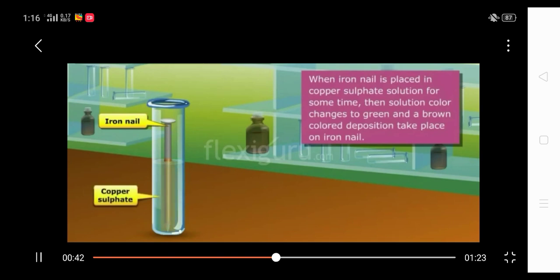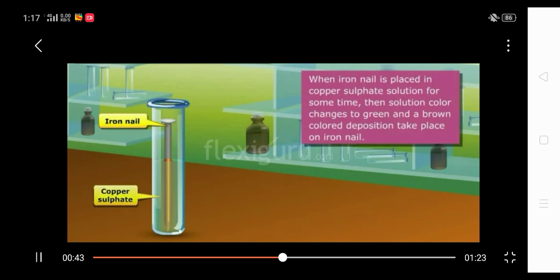The solution color changes from blue to green, and you can see here on the iron nail a brown layer is formed. This brown layer formation on the iron nail and the change in the color of the copper sulfate solution indicates that some chemical change has occurred here and a new substance is formed.